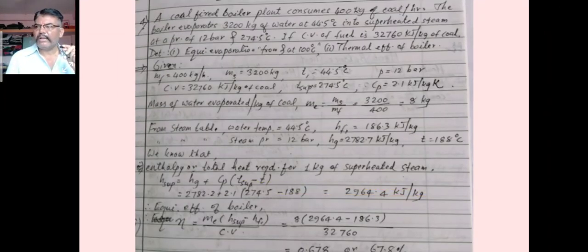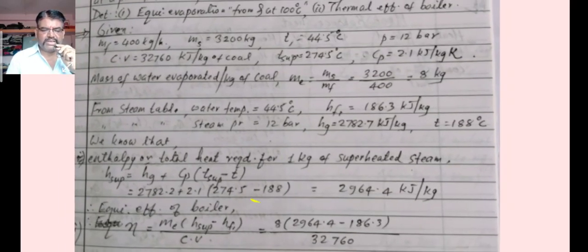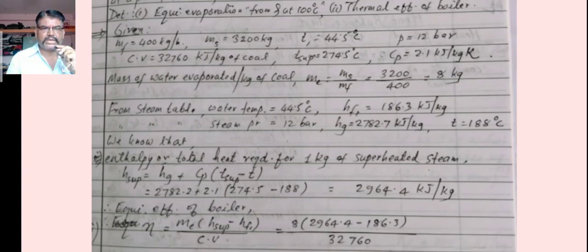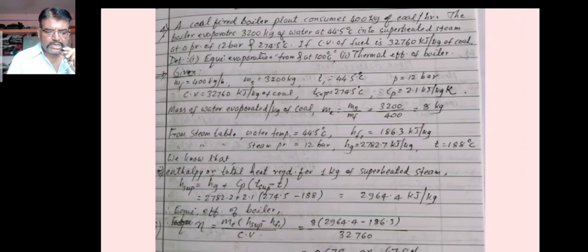These are the given things: MF is 4000 kg per hour, T1 is 44.5, pressure is 12 bar, CV is 32760 kilojoules per kg of coal, T sup is given as 274.5, and Cp is given as 2.1 kilojoules per kg per kelvin. Mass of water evaporated per kg of fuel, we can find out Me, that is Ms divided by MF. Ms and MF are given, therefore the calculated value is 8 kg.